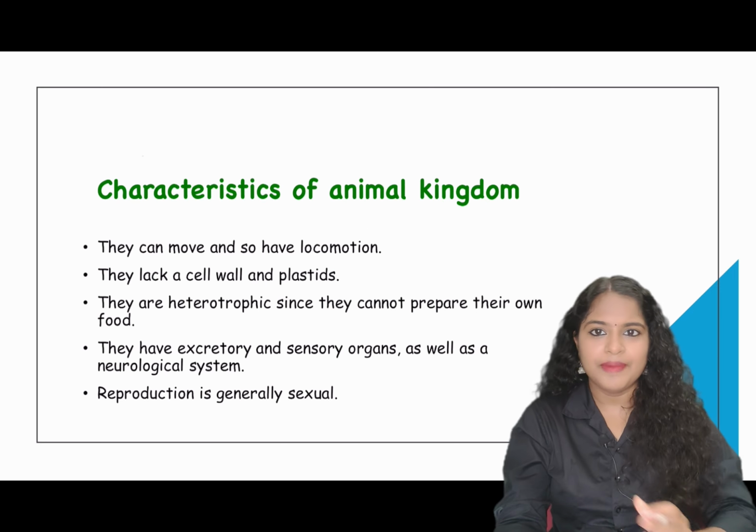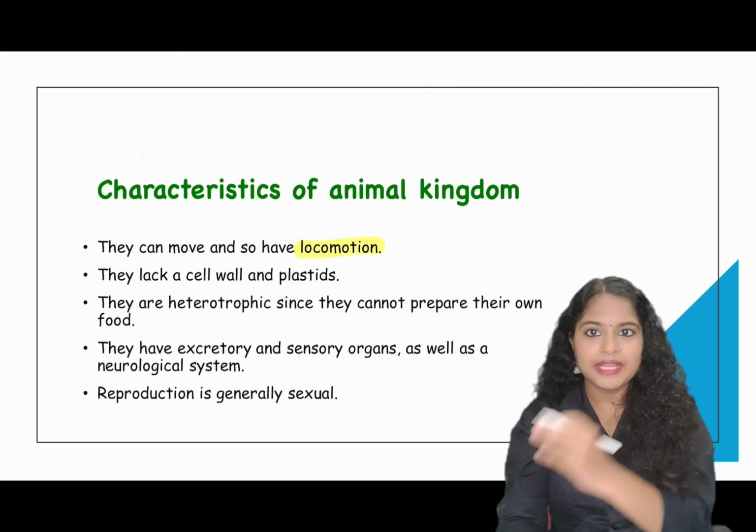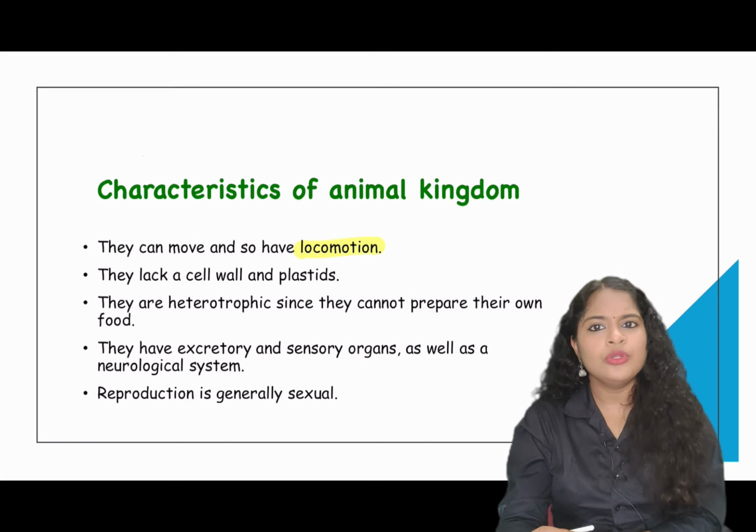Animals can move from one place to another. That is, they can show locomotion. That is, movement of an organism from one place to another is called locomotion. And the cells of animals do not have a cell wall and they do not have plastids.